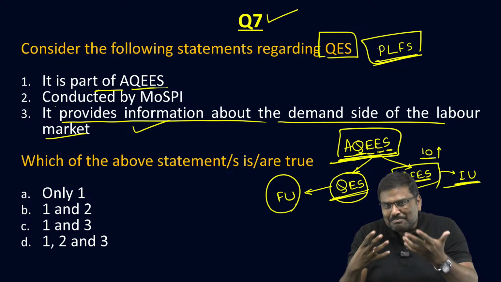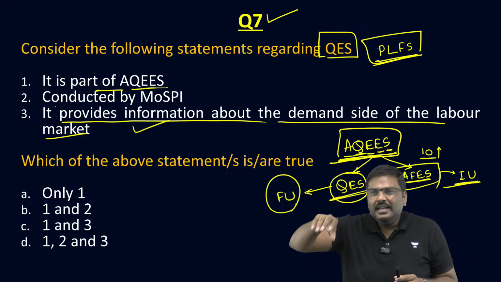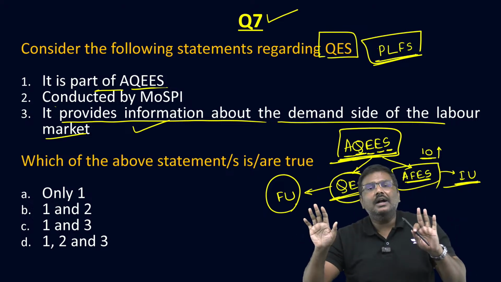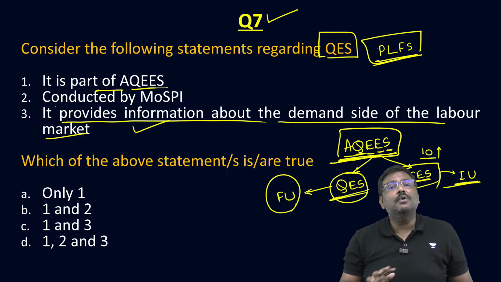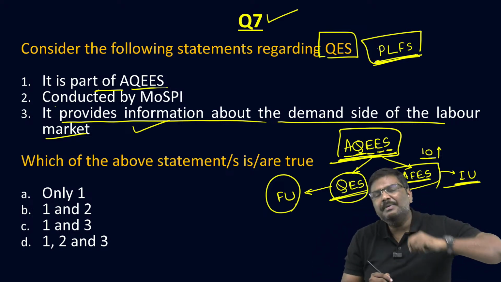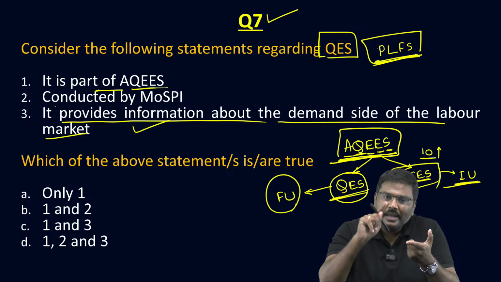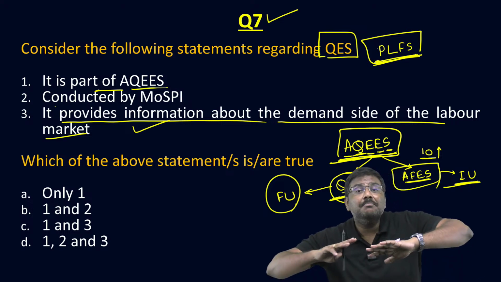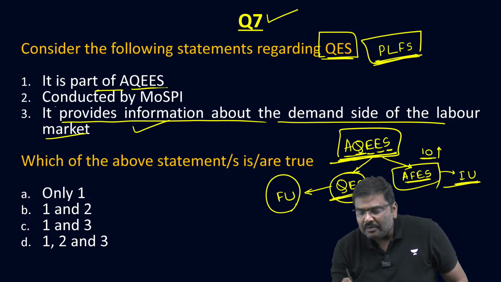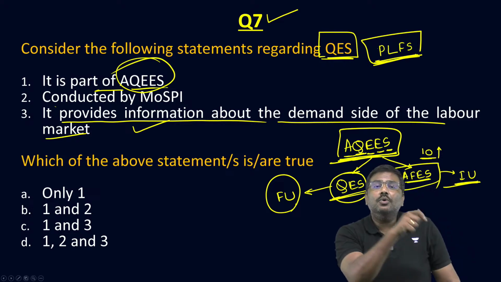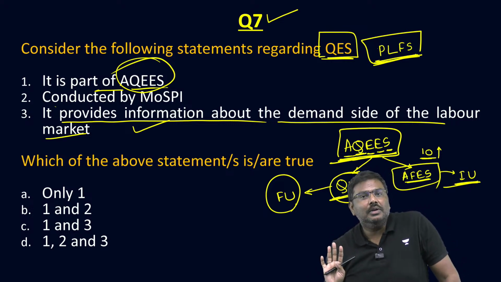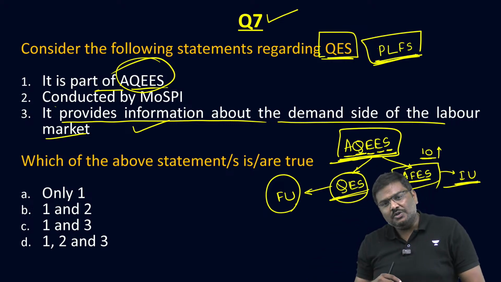So do not be under the impression that the PLFS is the only labor data available in India. No, that is one set of data. Is it important? Yes, it is important. But please understand, PLFS, which is published by MOSPI, Ministry of Statistics and Programme Implementation, focuses on the supply side of the labor market. What about the demand side of the labor market? We have one more survey called AQEES, which will focus on formal units as well as informal units.